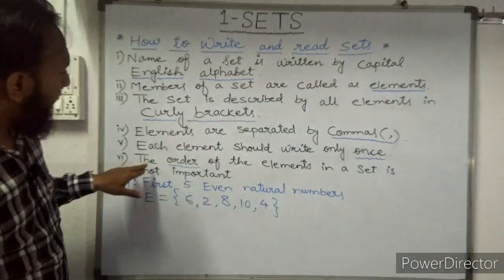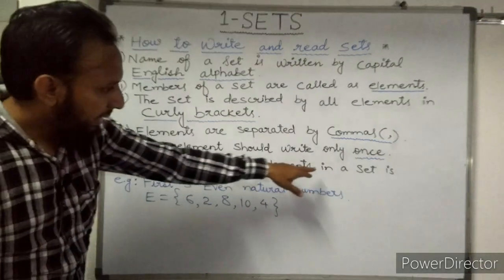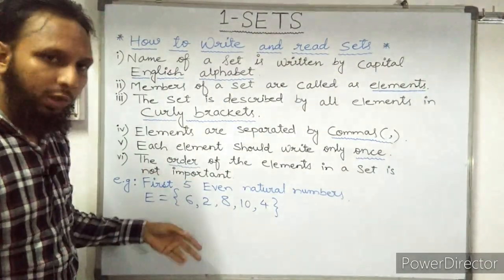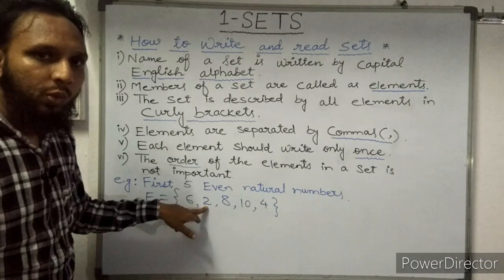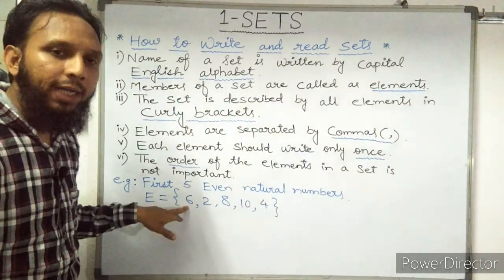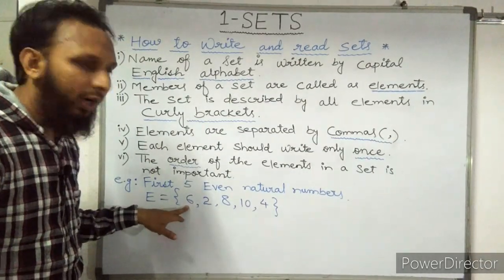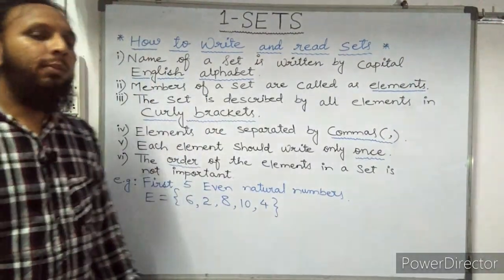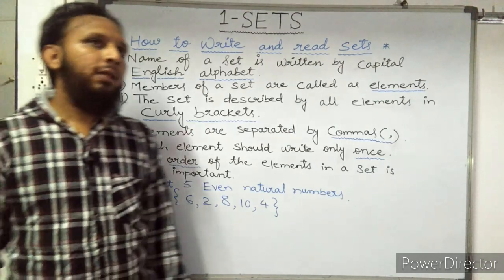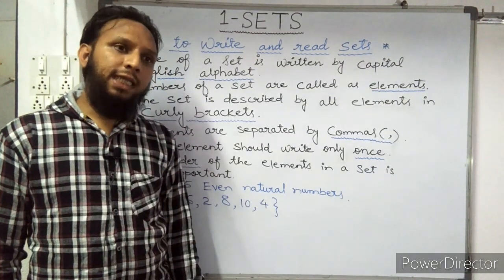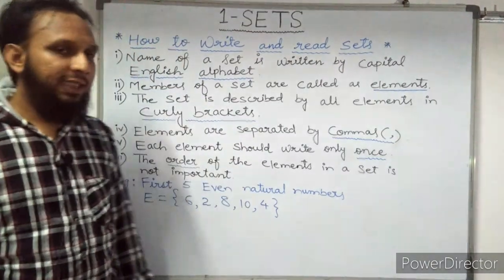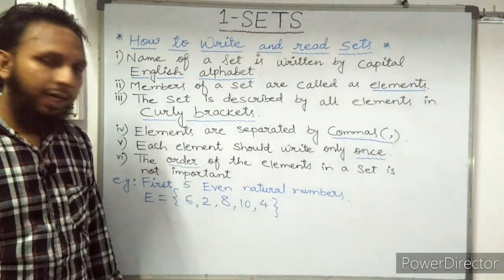Next, the order of the elements in a set is not important. I told you very well: 2 is not necessary to write in first place according to the rules of writing sets. And for some more examples, A is a set of days of a week. The name of the set is A, right?